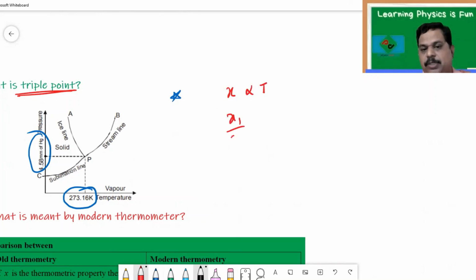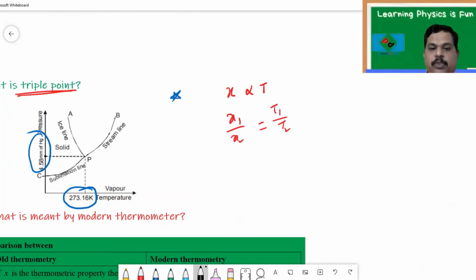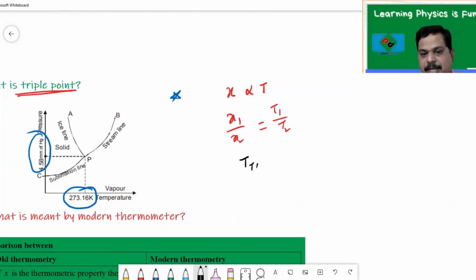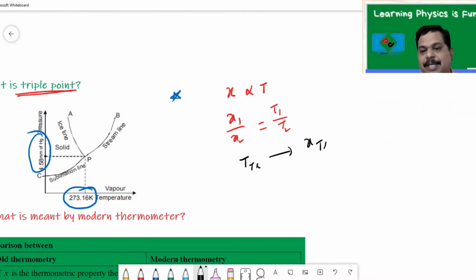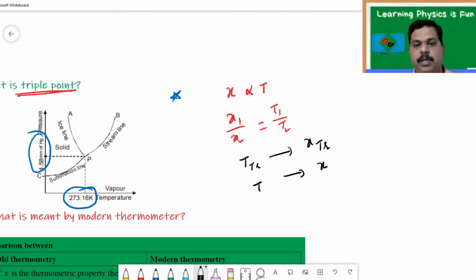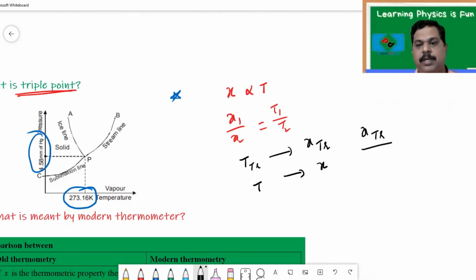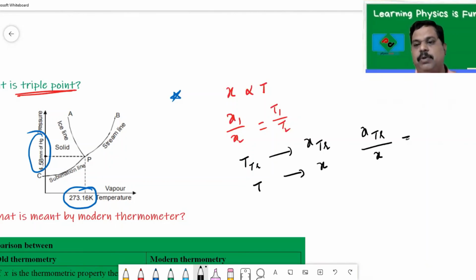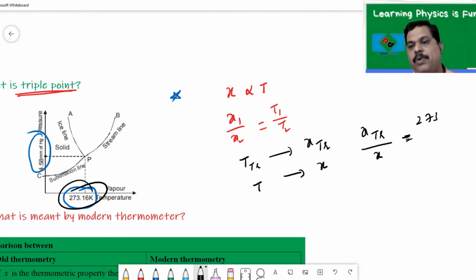Remember again, let us understand that X is a thermometric property which changes with the temperature. So I can write X1 upon X2 is equal to T1 by T2. Suppose when the temperature is TTR, meaning triple point, let us take the value of X as XTR. When the temperature is T, I want to know what is the value of X. Let us substitute here. In the place of X1, I write XTR upon, in the place of X2, X is equal to, in the place of T1, we know triple point of water as a known value, 273.16, and I don't know the T value.